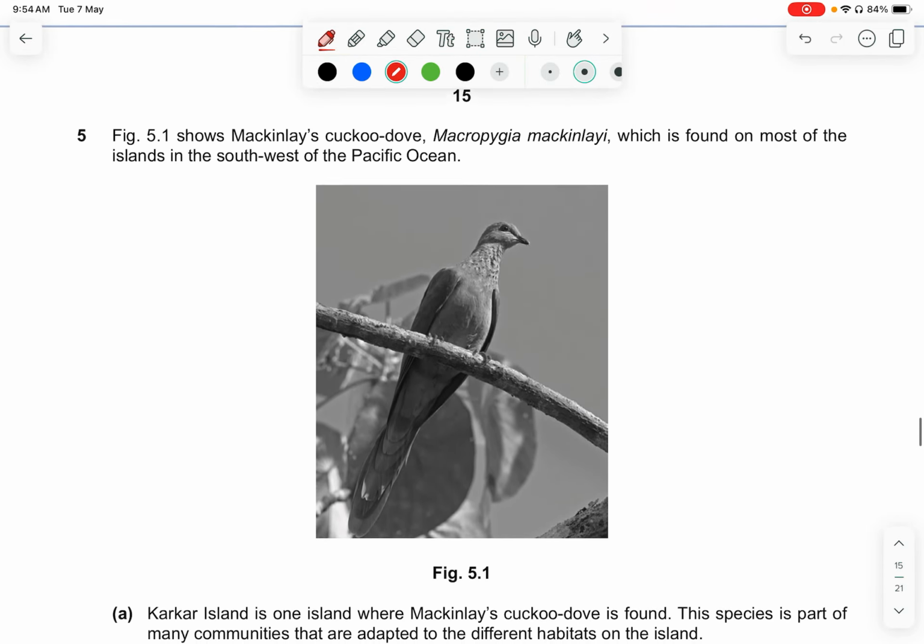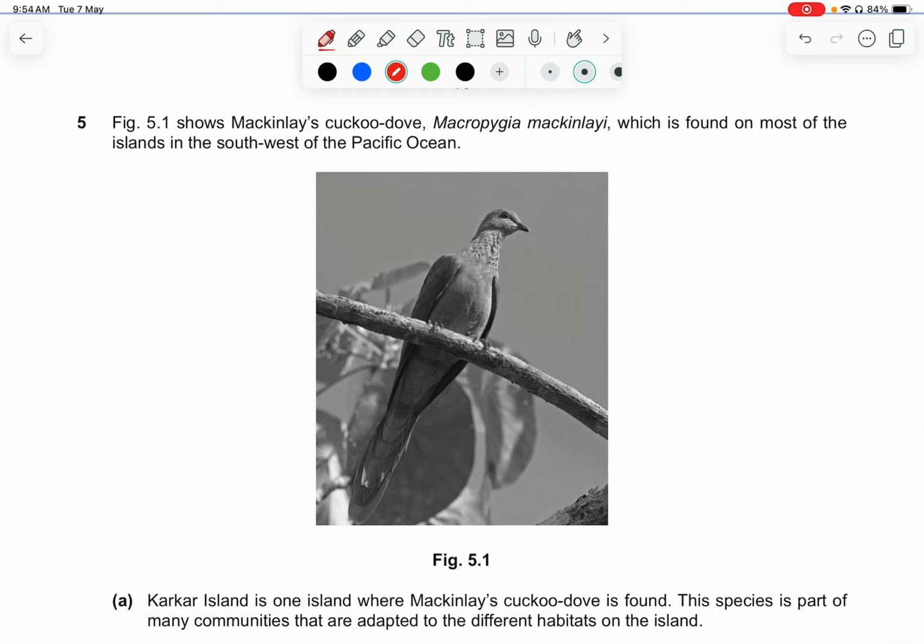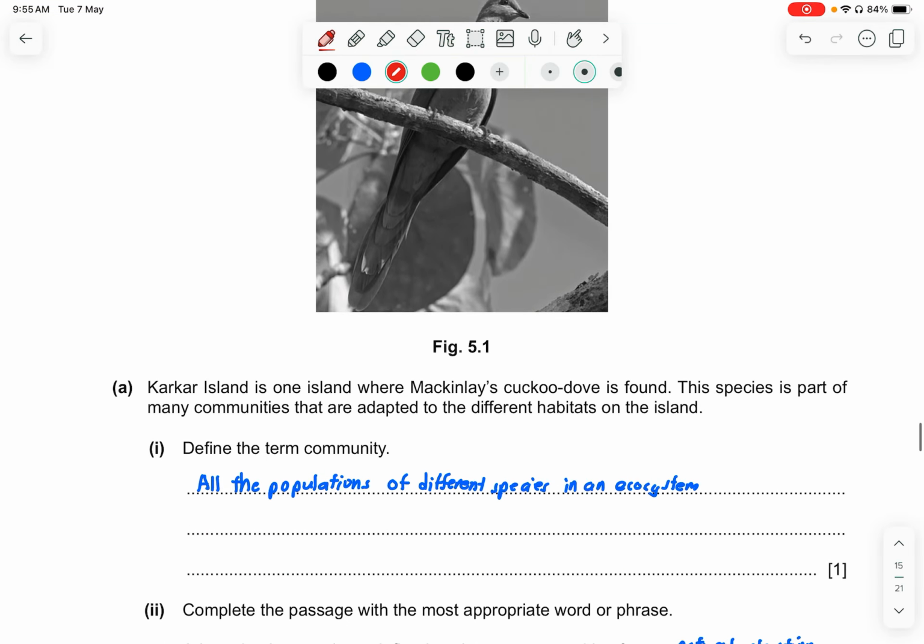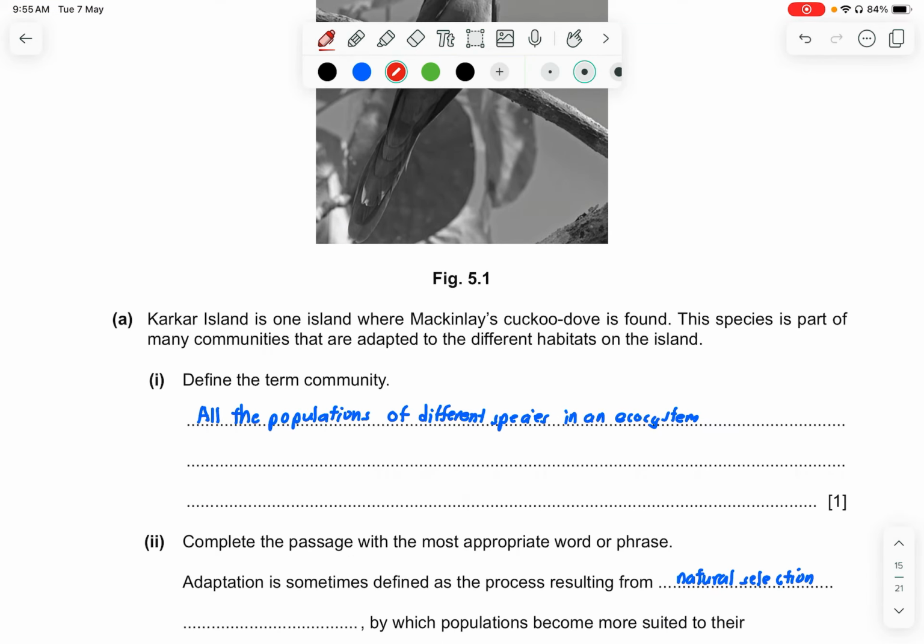Okay, question 5. Figure 5.1 shows a McKinley cuckoo dove, Macropygia mackinleyi, which is found on most of the islands in the southwest of the Pacific Ocean. Kaka Island is one of the islands where McKinley cuckoo doves are found. The species is part of many communities that are adapted to the different habitats on the island. So define the term community.